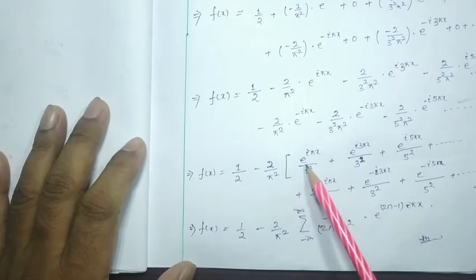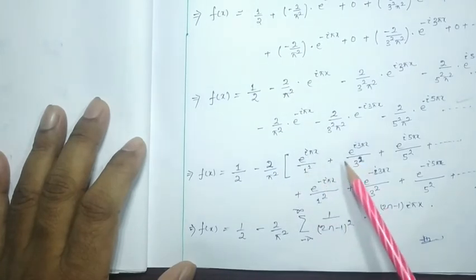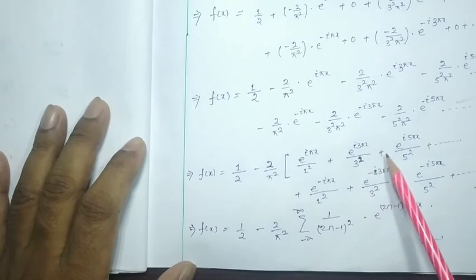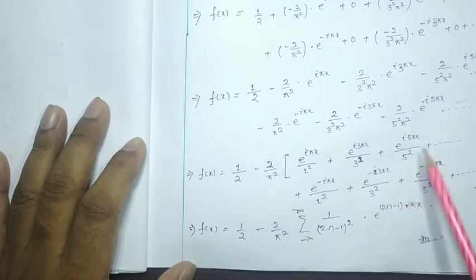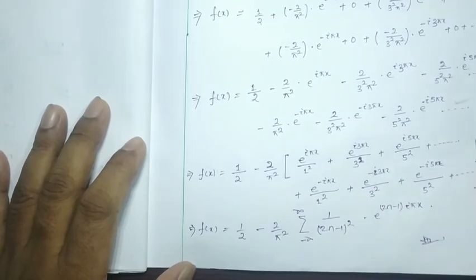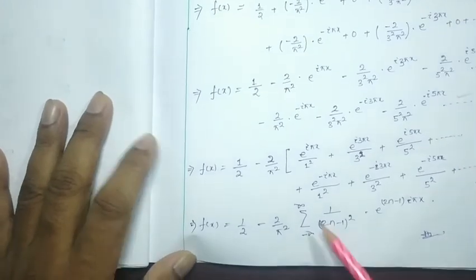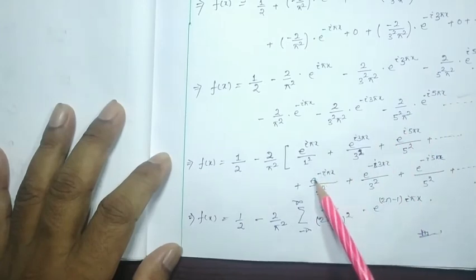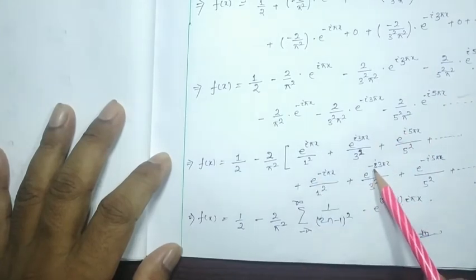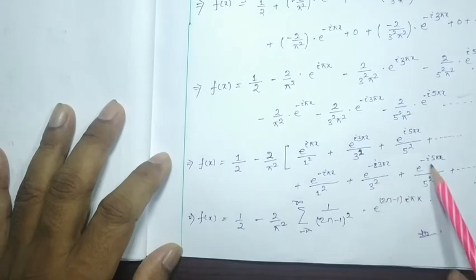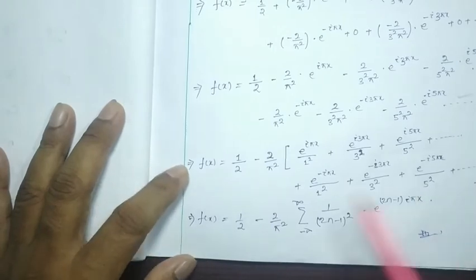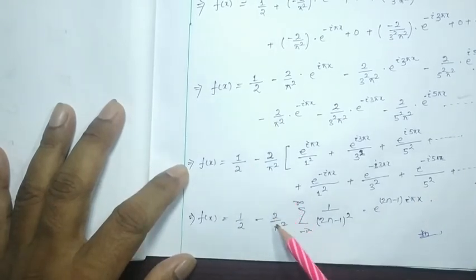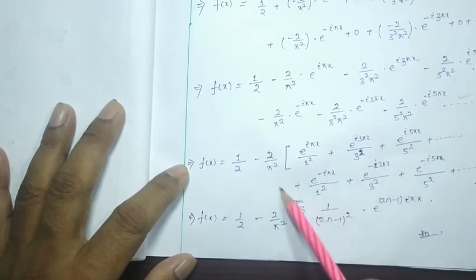Then we can find that e to the i pi x by 1 square plus e to the i 3 pi x by 3 square plus e to the i 5 pi x by 5 square, like that, can be considered as the other terms. From these terms we get e to the minus i pi x by 1 square, e to the minus i 3 pi x by 3 square, plus e to the minus i 5 pi x by 5 square, like that.